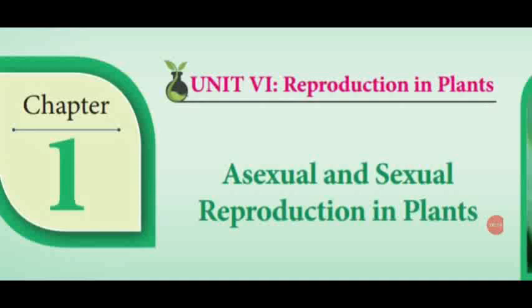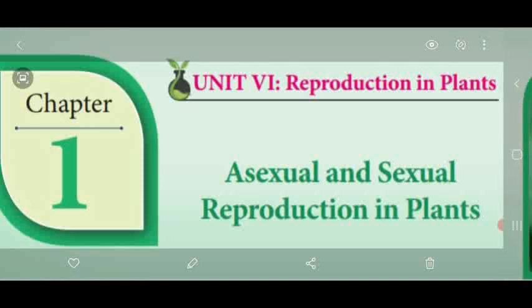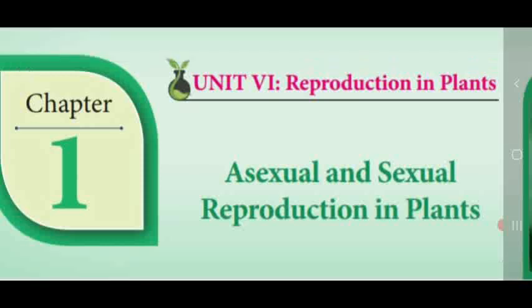Dear students, this is unit 6, reproduction in plants, chapter 1, asexual and sexual reproduction in plants. In this lesson, we have already studied different topics in various videos. That is, we have completed asexual reproduction, vegetative reproduction, sexual reproduction, and pre-fertilization structure and events. So under this pre-fertilization structure and events, we have the next important topic. It is said to be pollination.